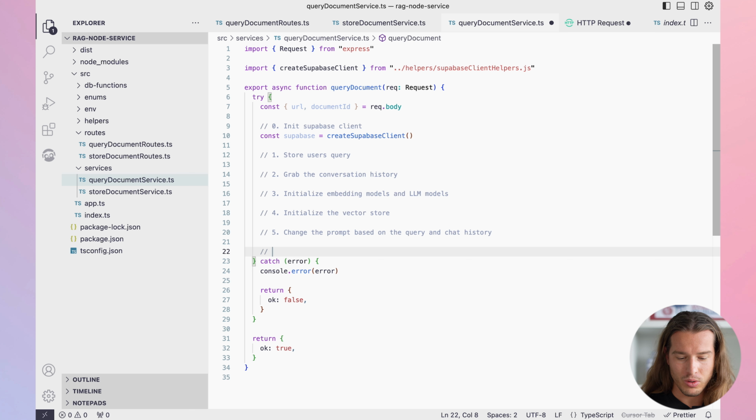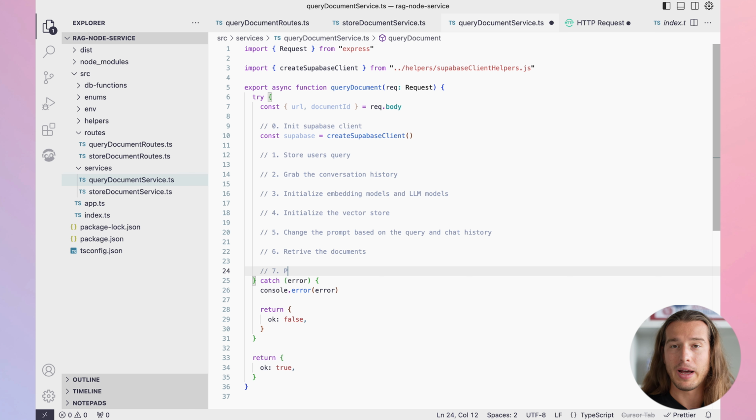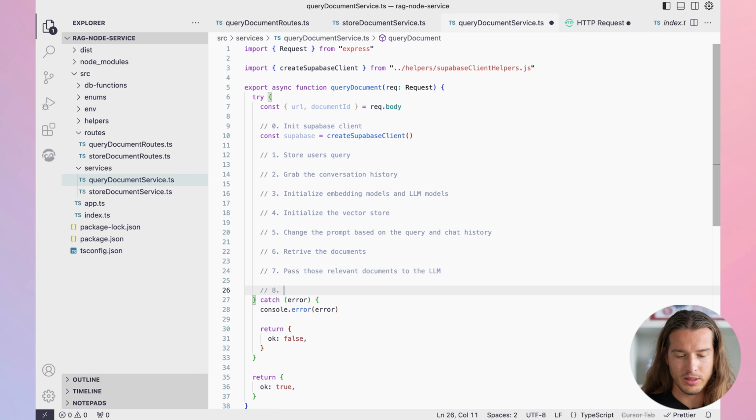We then need to retrieve the documents, i.e. relevant parts from our YouTube video, and then we need to pass those relevant documents to the LLM. And finally, execute everything. Let me talk a bit about steps 6 and 7 because they are the most important.